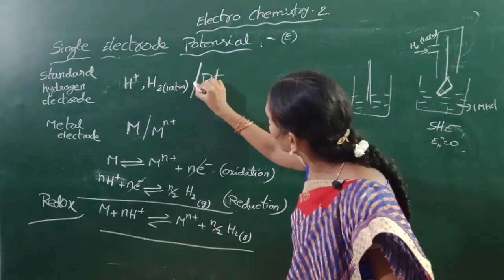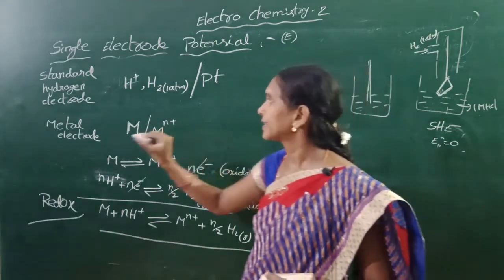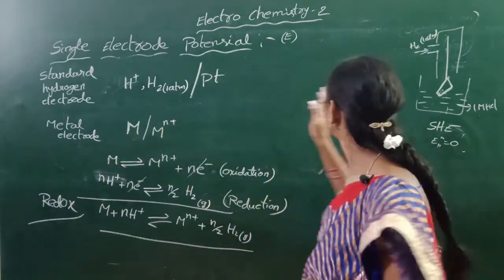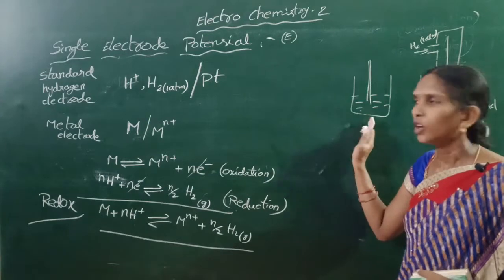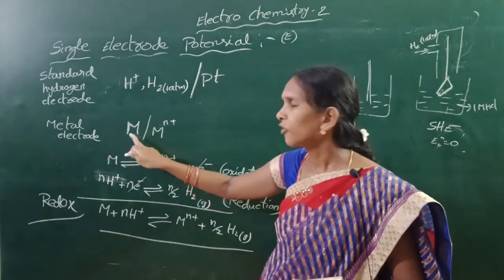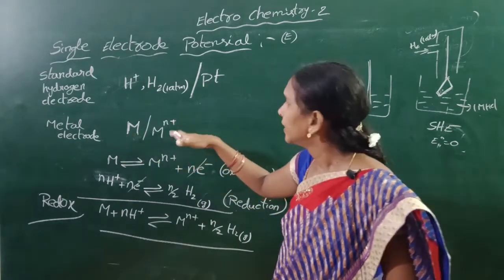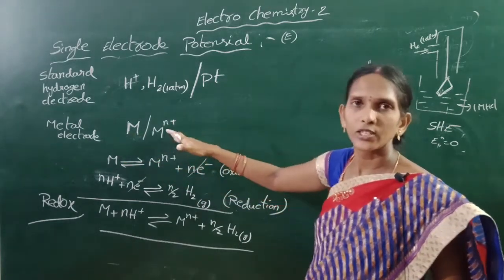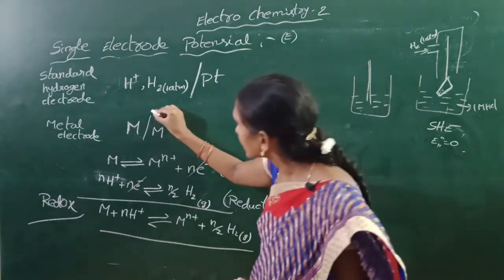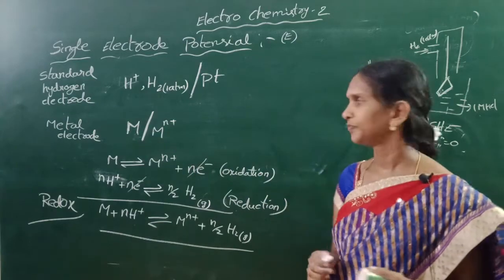This vertical line represents the half cell. Next is the metal electrode, represented as M. First we write the metal and next we write the metal ions. This vertical line indicates the half cell.